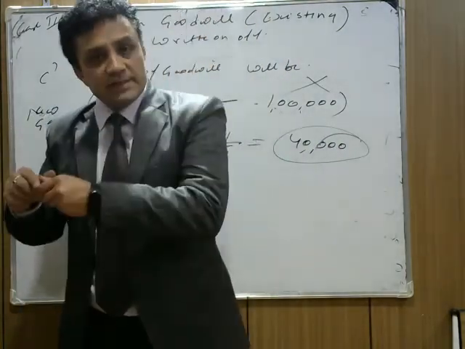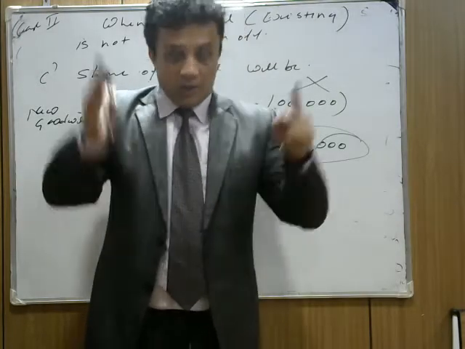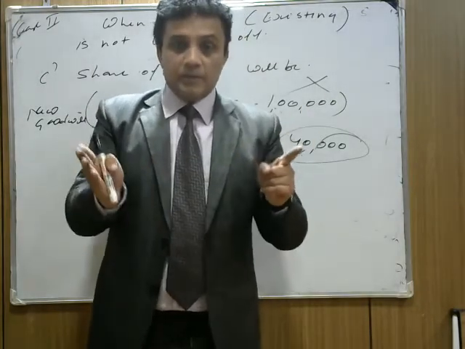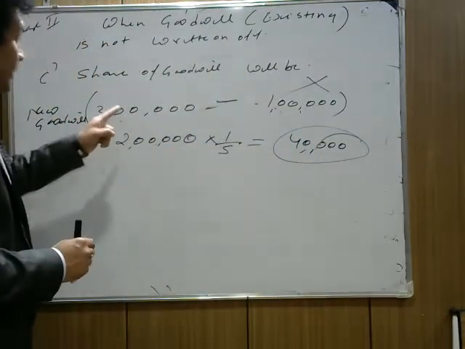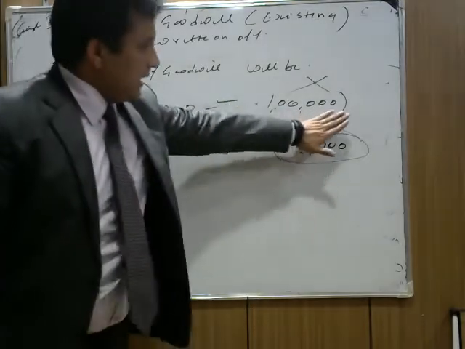Whatever the old goodwill is here is to be written off. What do we do with it? We write it off. I hope I'm clear. So both the methods: in the second method, he needs to bring the difference amount. The old goodwill in the books is 1 lakh.